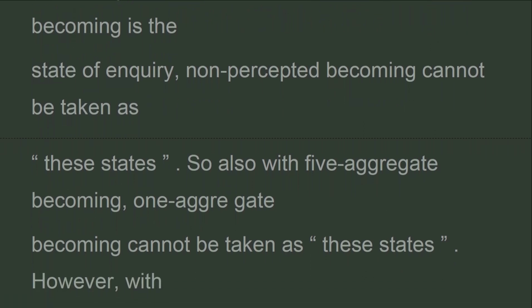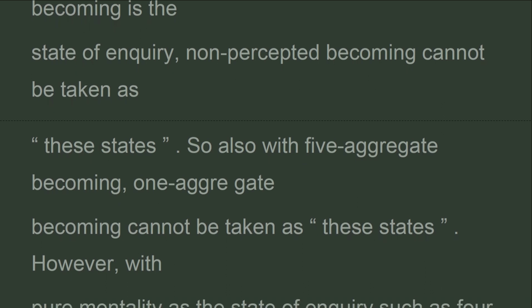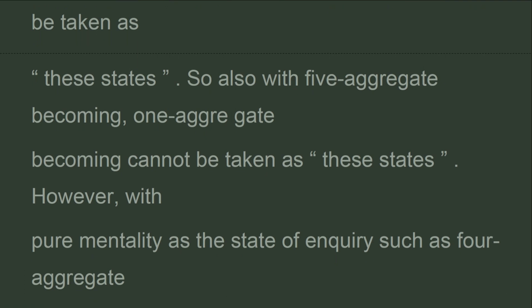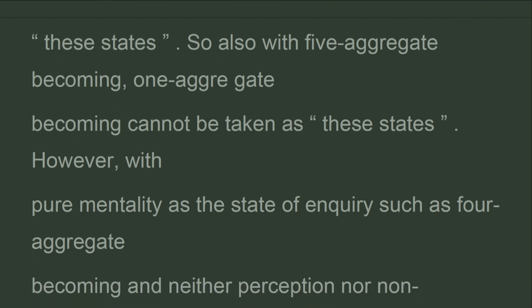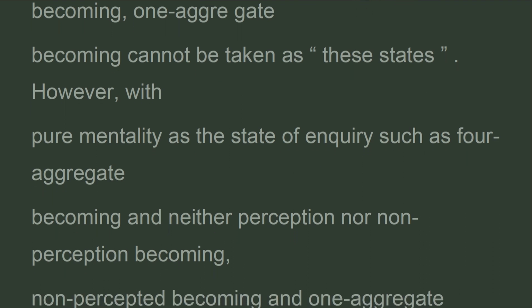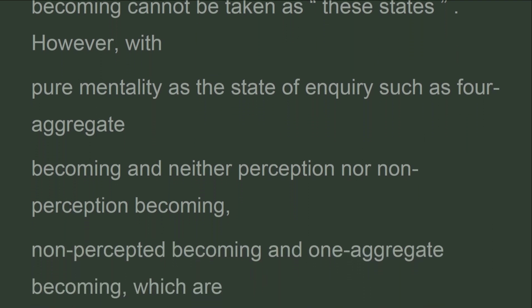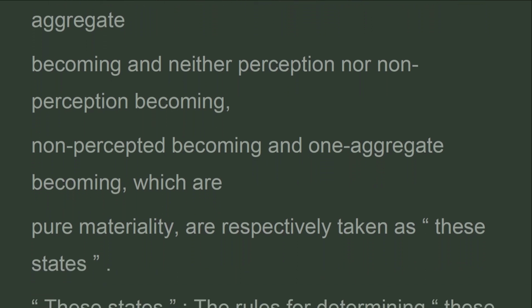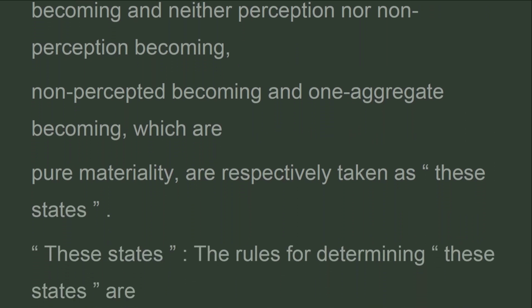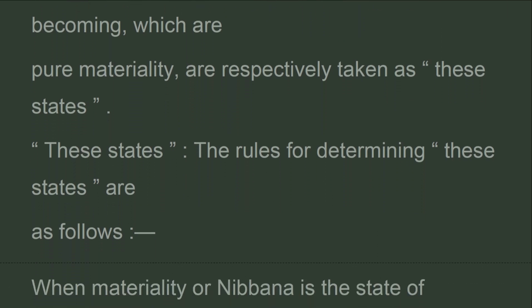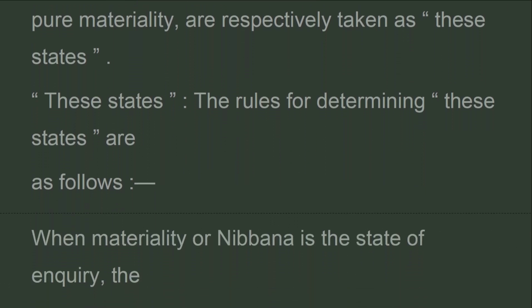So also with 5 aggregate becoming, 1 aggregate becoming cannot be taken as these states. However, with pure mentality as the state of inquiry, such as 4 aggregate becoming and neither perception nor non-perception becoming, non-percepted becoming and 1 aggregate becoming, which are pure materiality, are respectively taken as these states. The rules for determining these states are as follows.